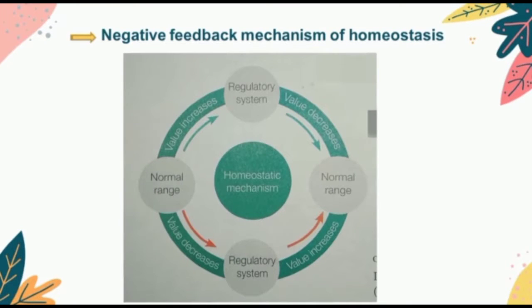Here is the negative feedback mechanism of homeostasis. When the value of the normal range increases, the value of the regulatory system decreases, so it will become normal range. Second, when the value of the normal range decreases, the value of the regulatory system increases, so it will achieve normal range.